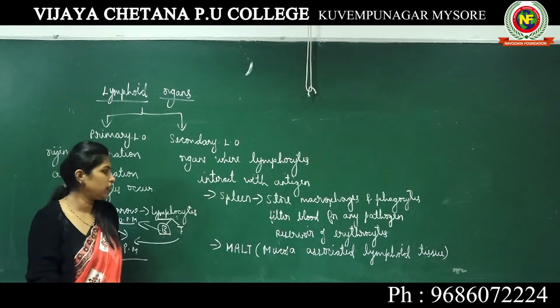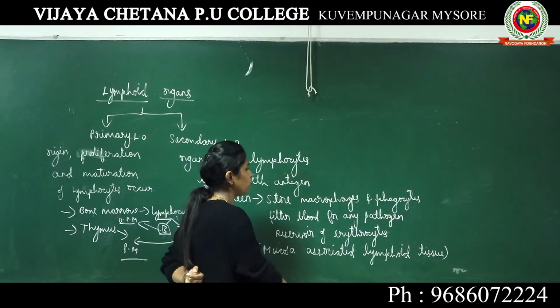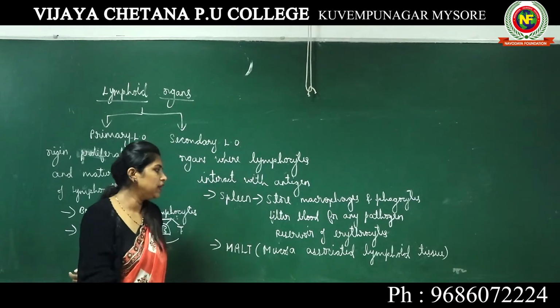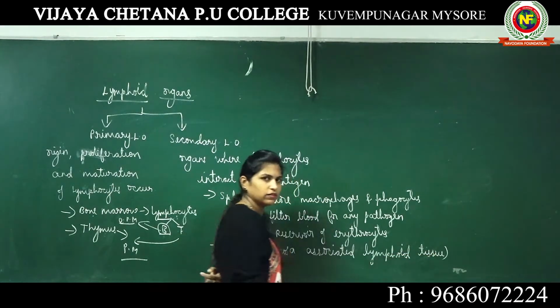In general we call it MALT. Lymphoid tissue means the tissue which is rich in lymphocytes.